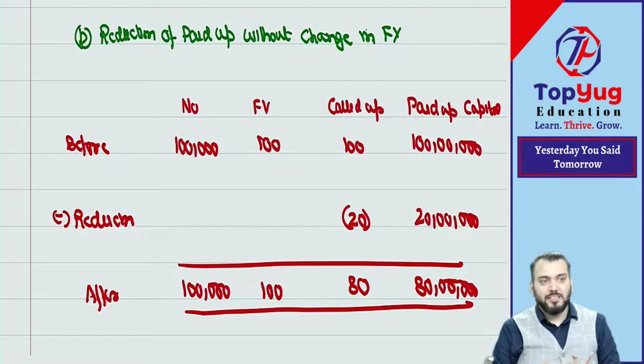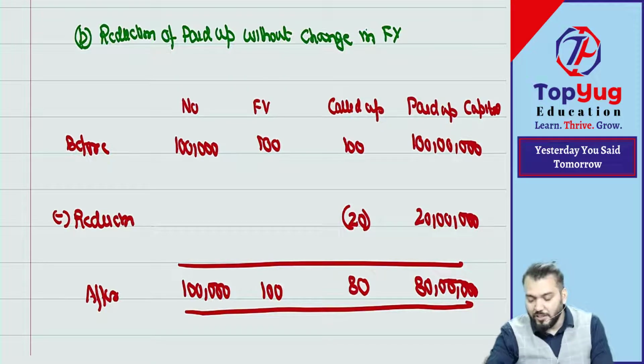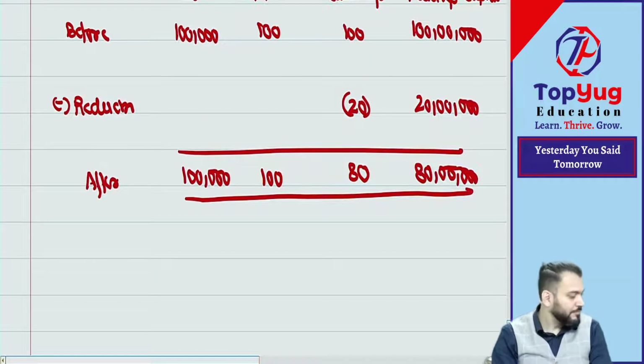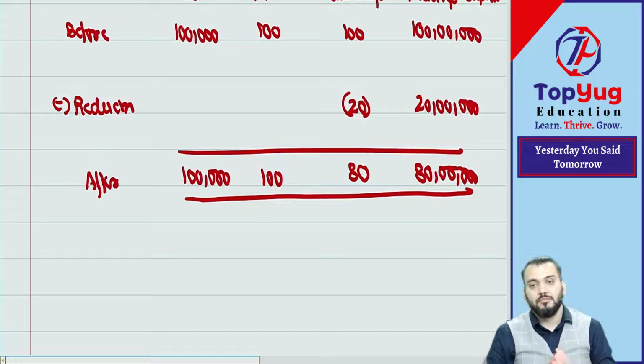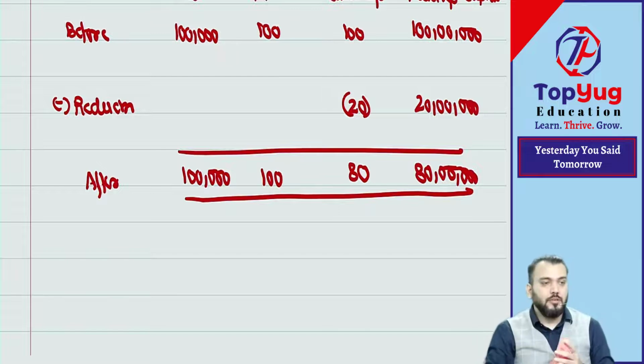If you give me the correct journal entry, one chocolate right now. Raise your hand who wants to give me the correct journal entry. One chocolate right now I'll give. Raise your hand.